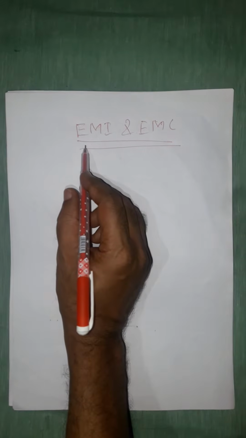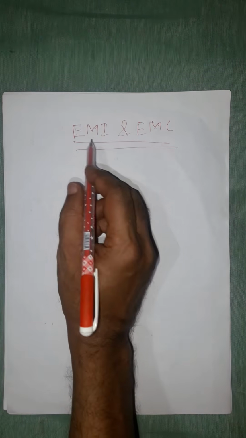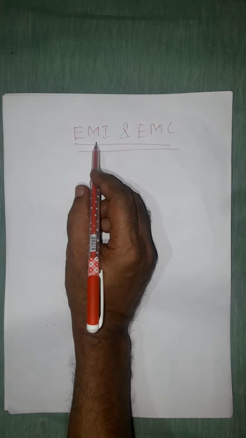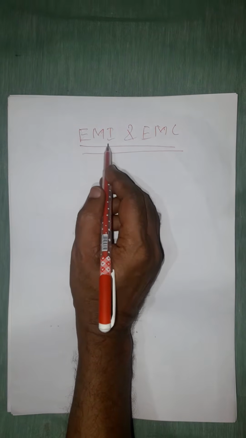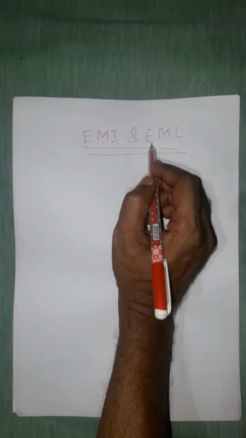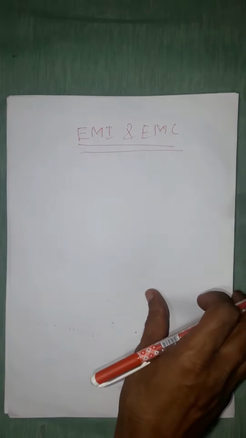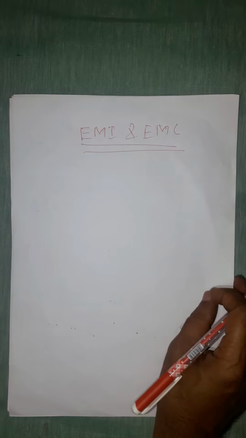Now the topic is EMI and EMC. First we have to know what is called EMI and EMC. EMI means electromagnetic interference. EMC means electromagnetic compatibility. First we have to know what is EMI.